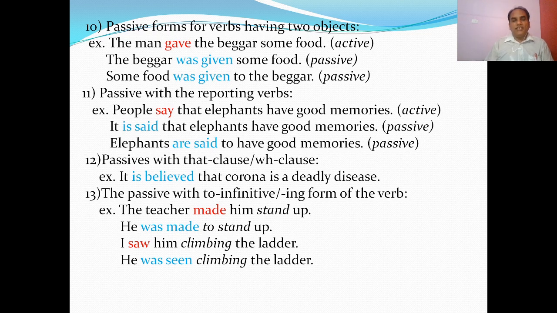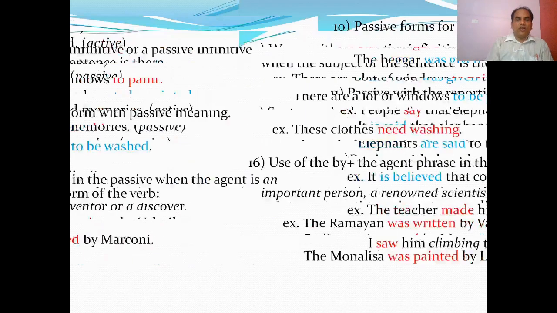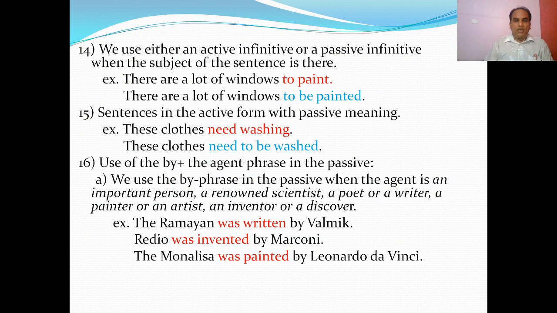Another example with ing form. I saw him climbing the ladder. To make it passive, I saw him becomes he was seen. What? Climbing the ladder. So I saw him climbing the ladder is in active voice. To make it passive, we get he was seen climbing the ladder. Okay.